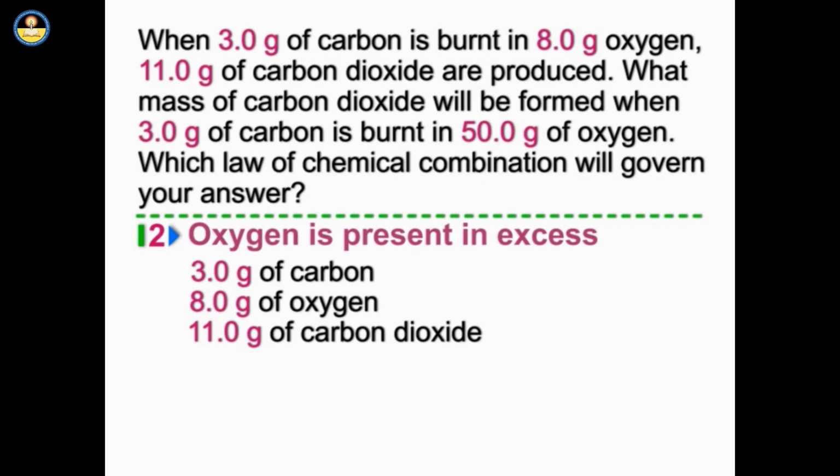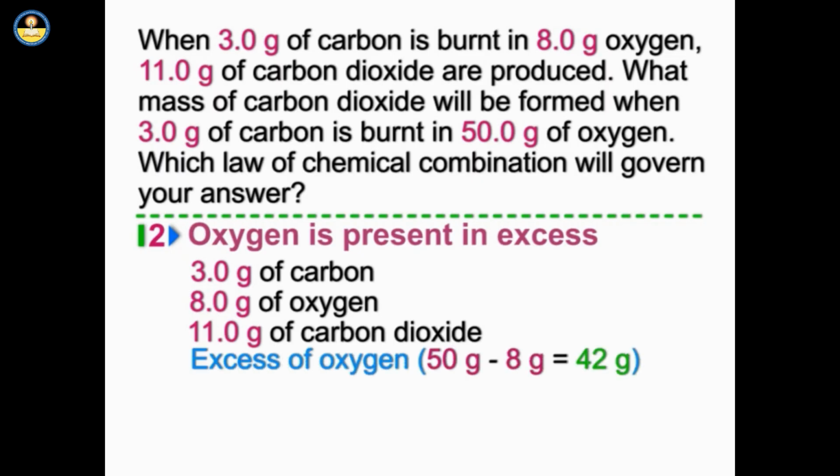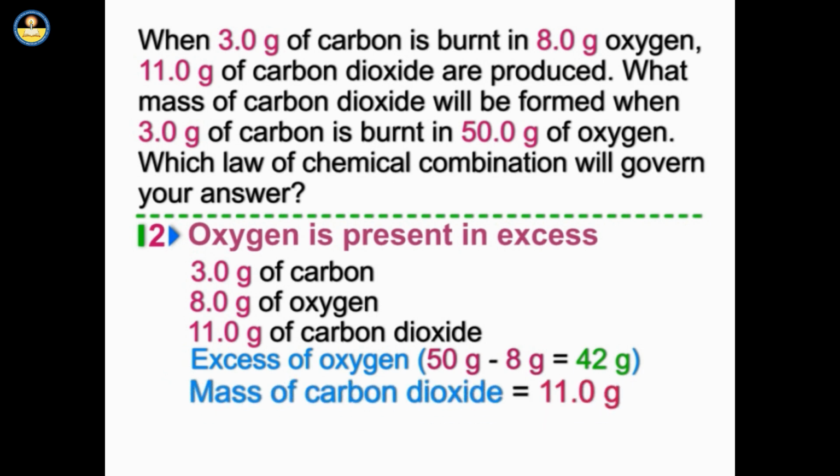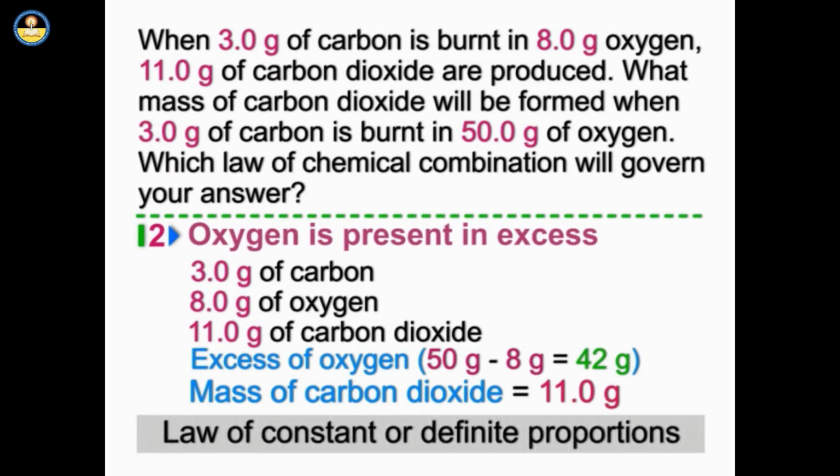The excess of oxygen, 50 grams minus 8 grams, is equal to 42 grams, will remain in the mixture. Mass of carbon dioxide produced in the second experiment is equal to 11 grams. The answer is based on the law of constant proportions, or we can call it the law of definite proportions.